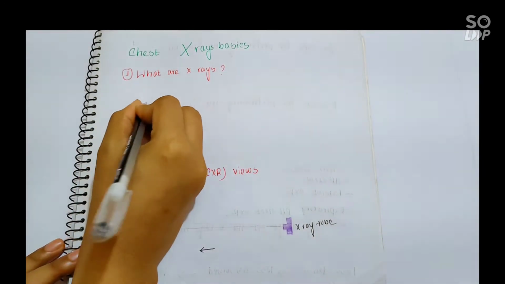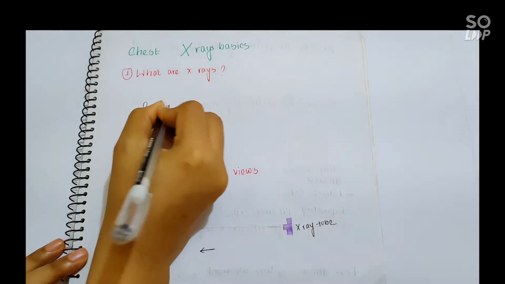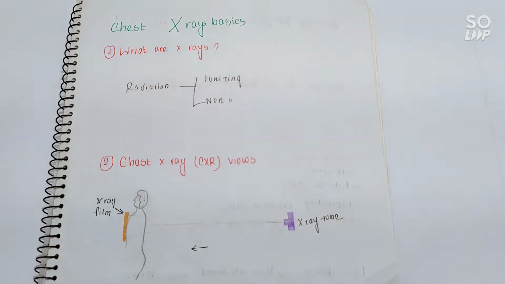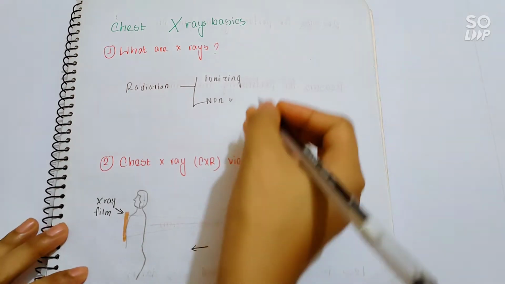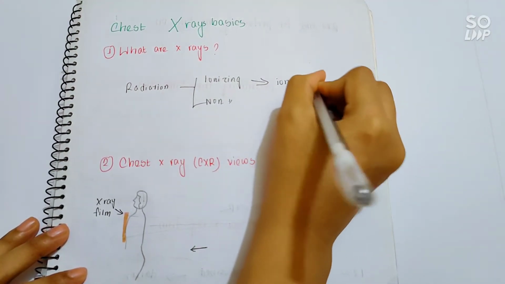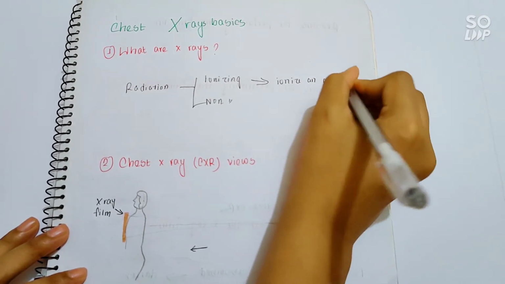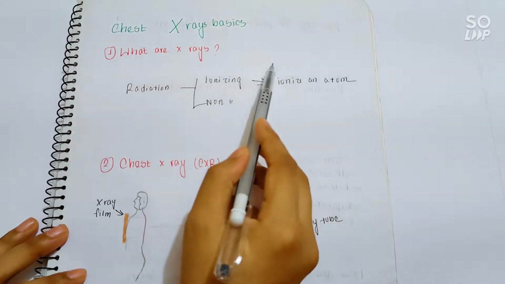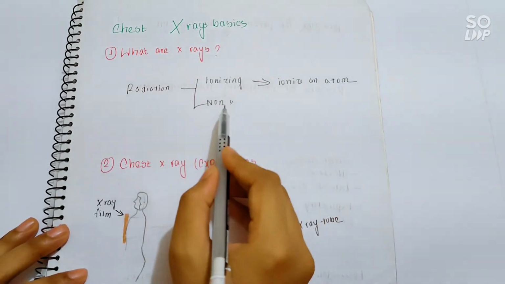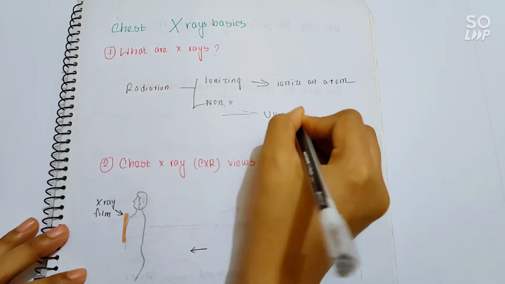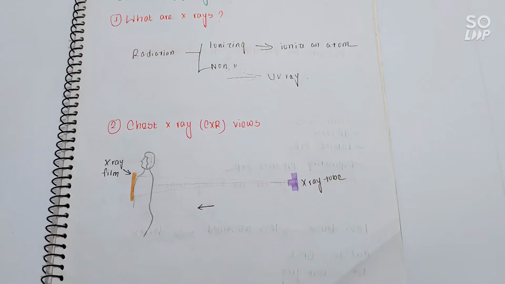Now, radiation can be of two types. It may be ionizing or non-ionizing. The difference between ionizing and non-ionizing radiation is that the ionizing radiation has that much energy to ionize an atom. So, the example of ionizing radiation is X-ray, or there may be gamma ray, and non-ionizing radiation includes UV ray or normal lights.